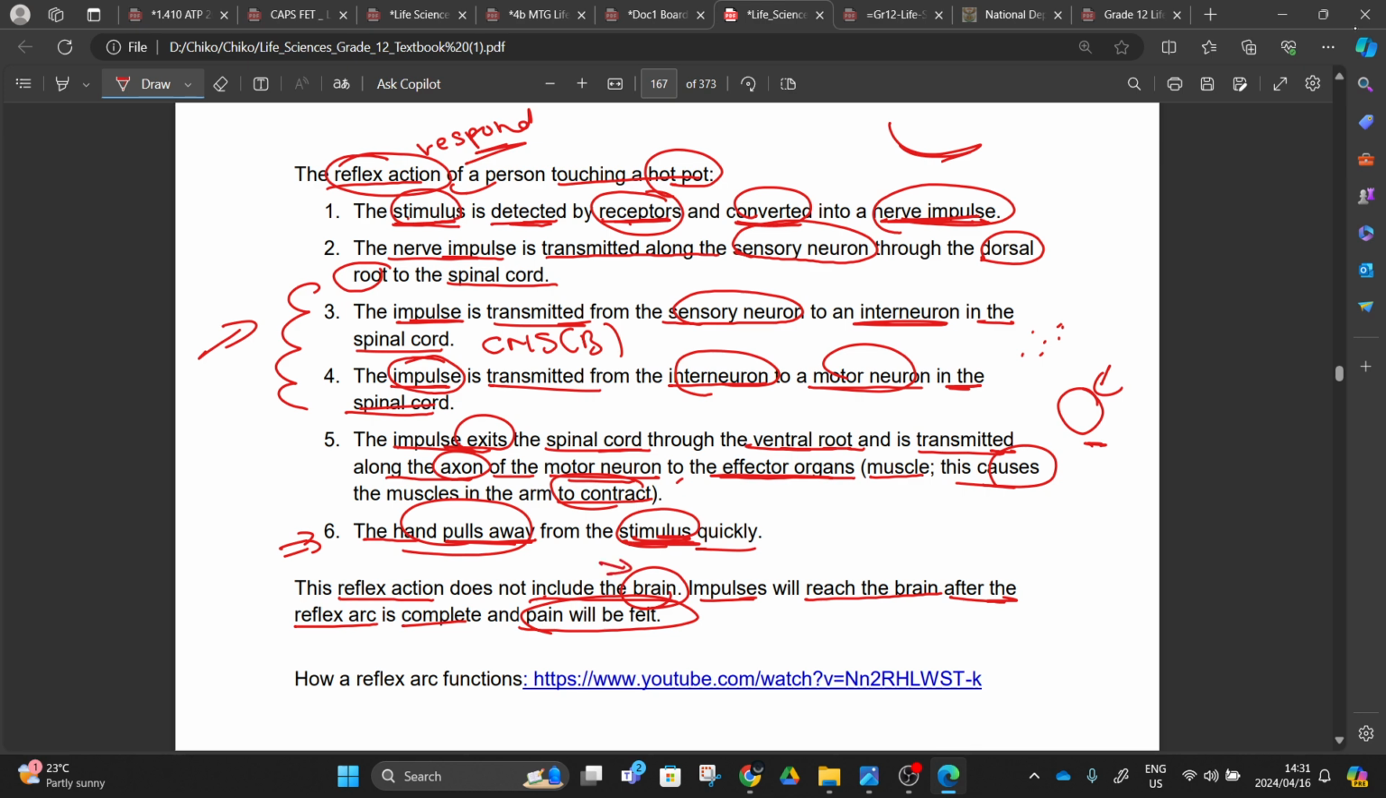The impulses will reach the brain after the reflex arc. After the impulse was sent to the central nervous system, from the central nervous system to the effector, you removing the hands away from the fire, right? It's complete. When this reflex arc is complete, that's when the pain will be felt.